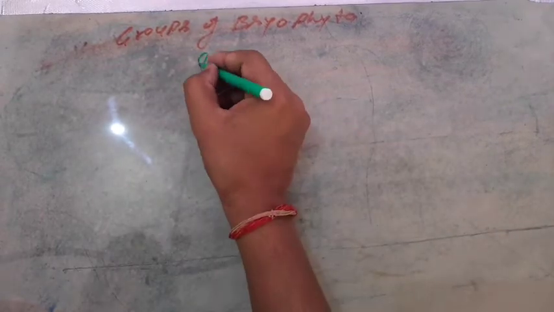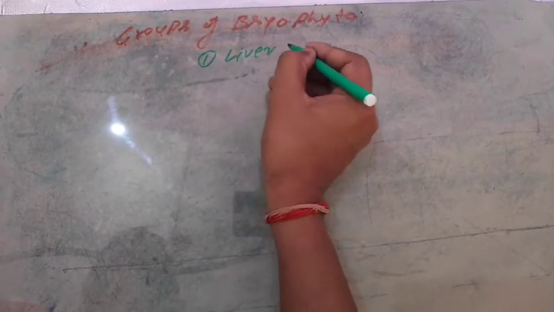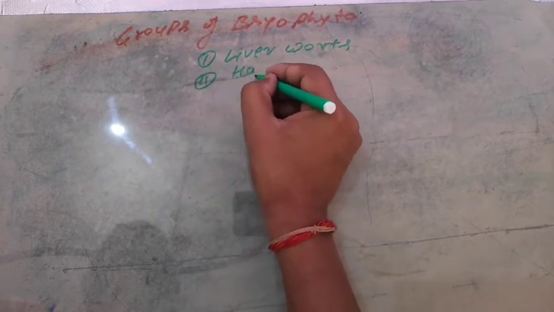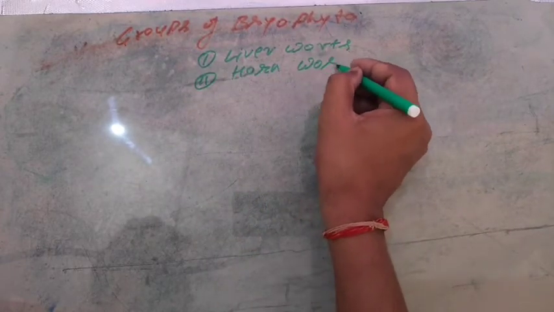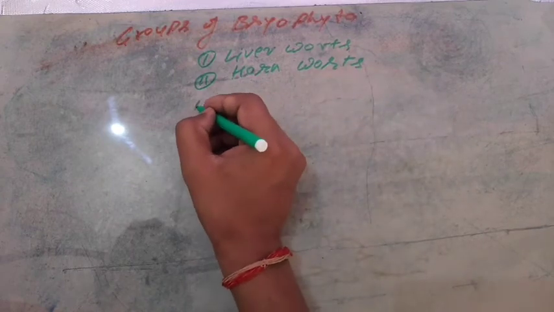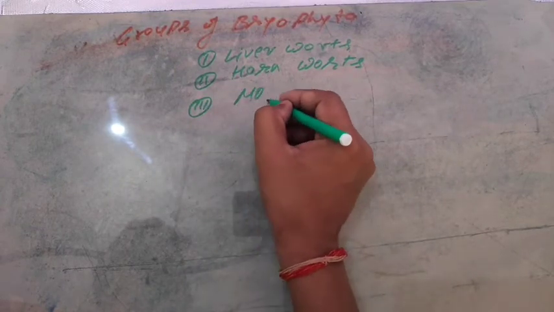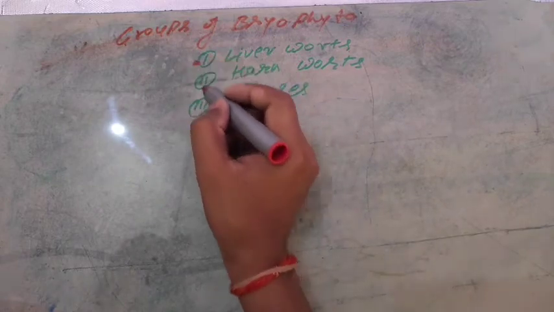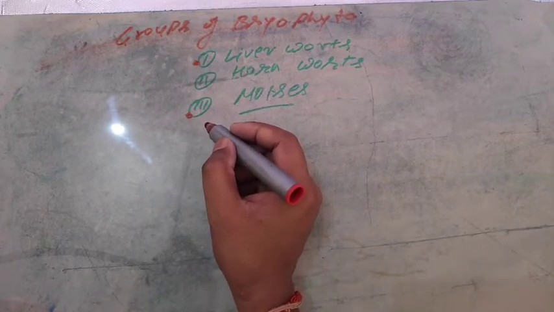Now back to the different groups of Bryophyta. The different groups of Bryophyta are liverworts, hornworts and mosses. The moss is called true Bryophyta, but unfortunately only liverworts and mosses are in your syllabus.